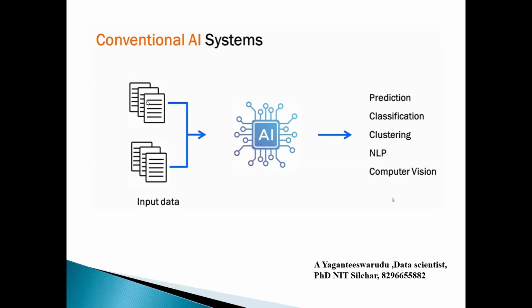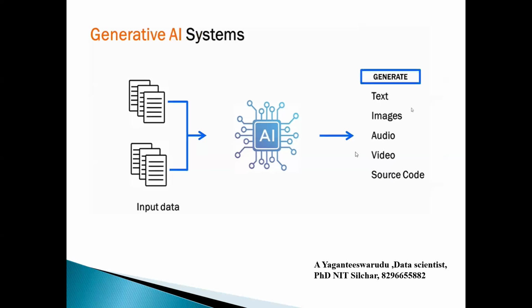For example, I will provide some English sentence and ask to convert it to a Hindi or Telugu sentence. That is natural language processing. So these are the conventional systems which require input data. The model will be trained and then it will predict future data.